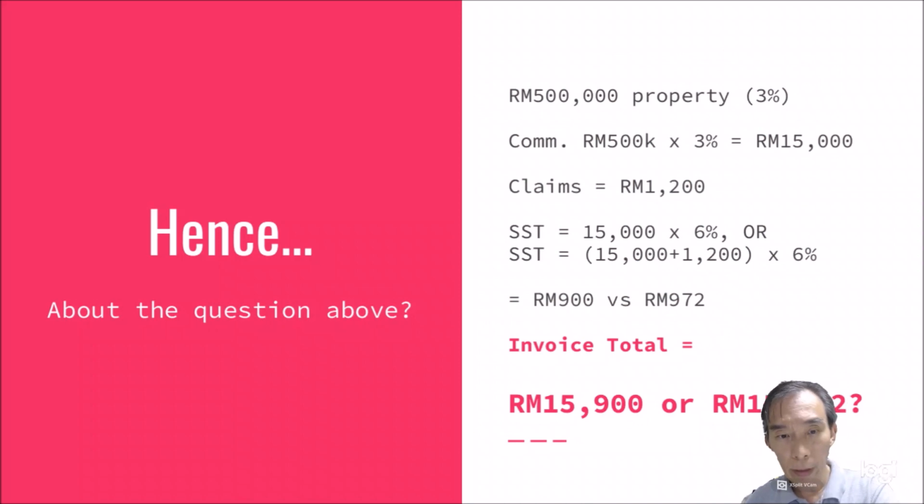Okay, hence how do we do for the question that I've given in the earlier slide? 500,000 property, 3%, 15,000 commission, and then you have an extra 1,200 ringgit claim. So this claim, how do you want to add it in? Are you going to add it as a disbursement, or are you going to add it as a reimbursement?